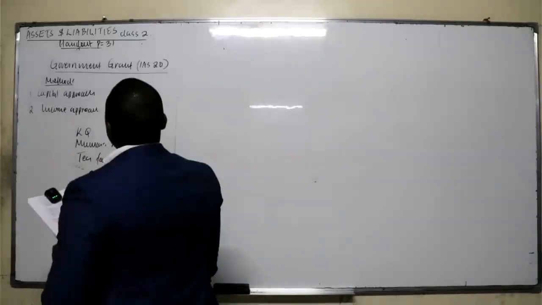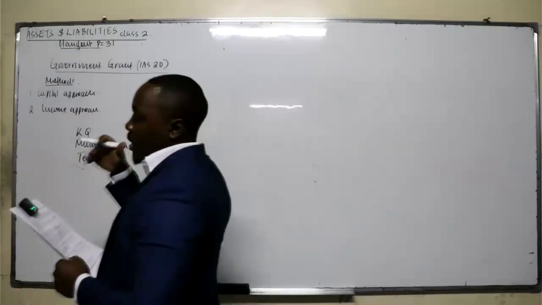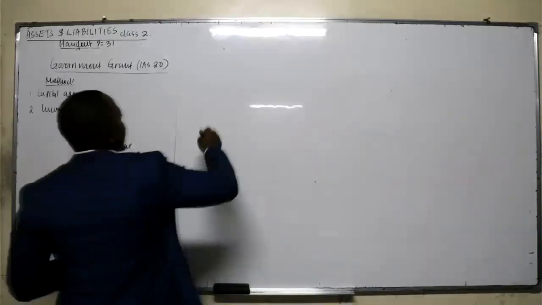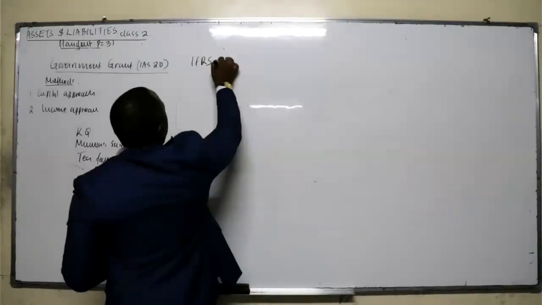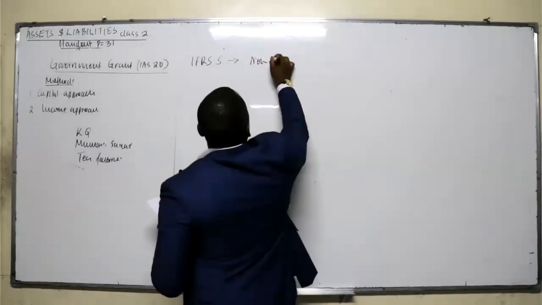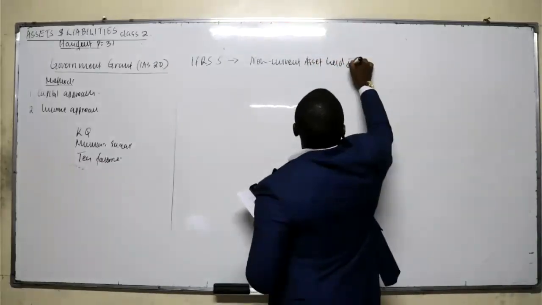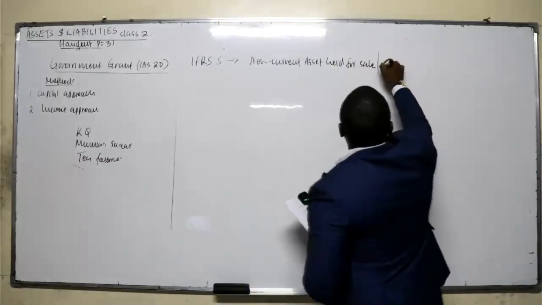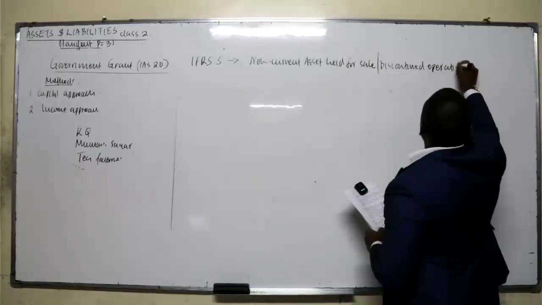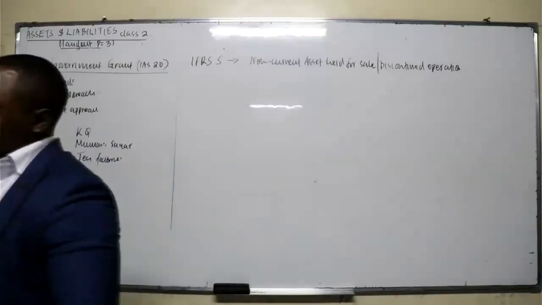So we are done with IAS 20. Now we go to IAS 21. No, we'll come back to IAS 21. Now, IAS 21 is all about the effect of changes in foreign currency. Meanwhile, we look at IFRS 5. Now, IFRS 5 is all about non-current assets held for sale and discontinued operations. Kindly don't confuse non-current assets held for sale with what we did under IFRS 9.